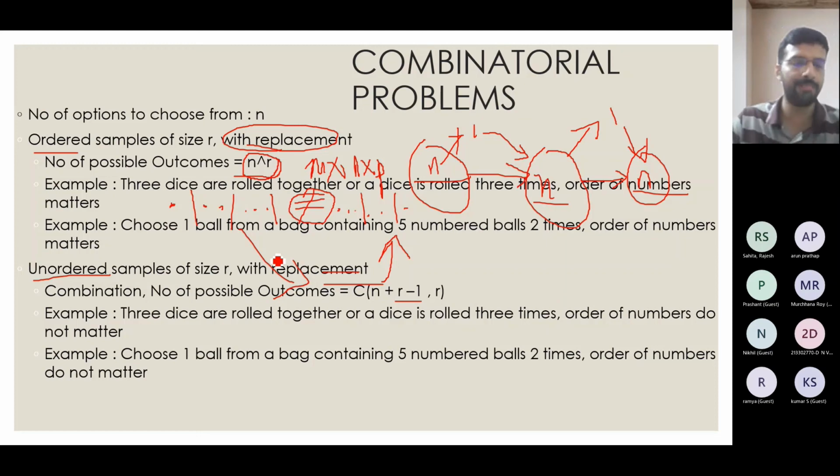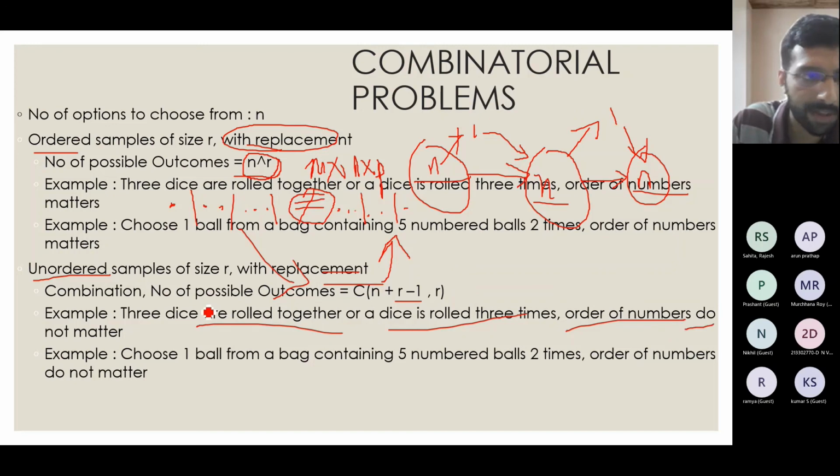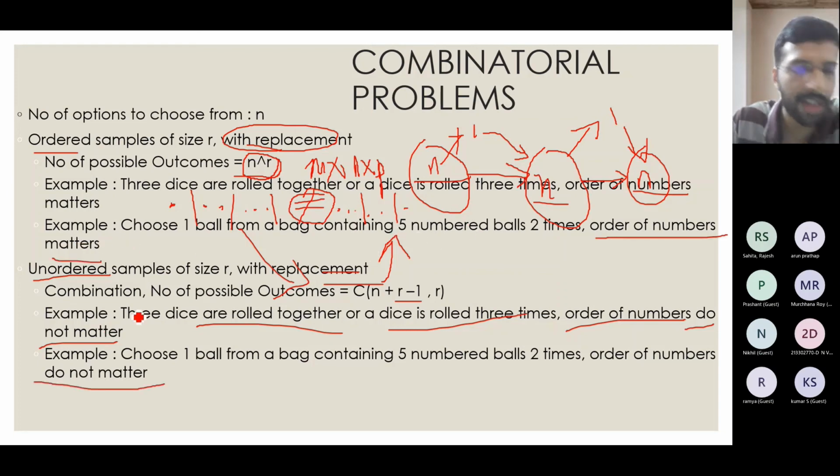I will not go into the mathematical details of the derivation. You can search for it on the net if you are interested, or you can get back to me and I will give you some reference. This kind of thing will come up when 3 dice are rolled together, or a die is rolled 3 times, and the order of numbers does not matter. And the example from the first case I will modify so that, where the order of numbers mattered, if the order does not matter I again use the same equation to find my answer.